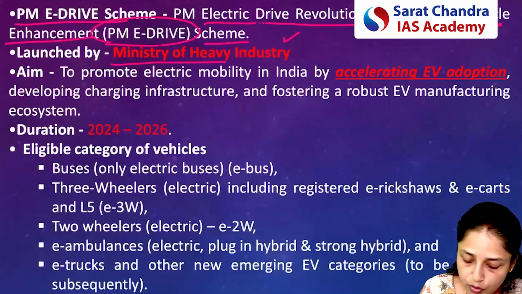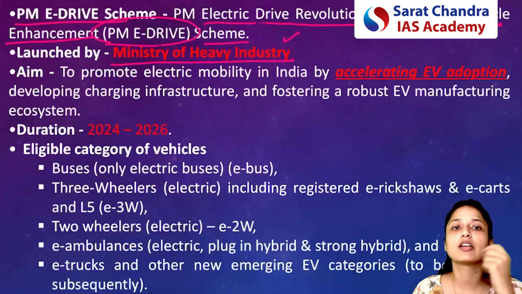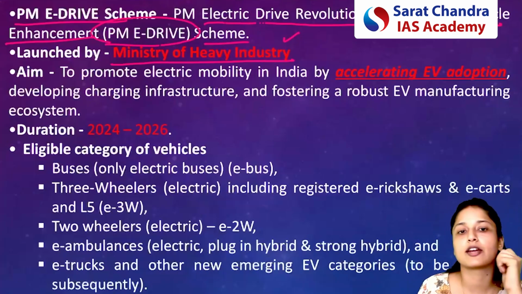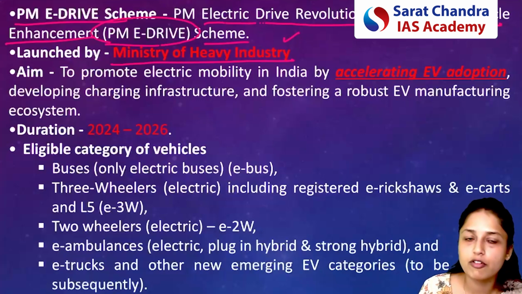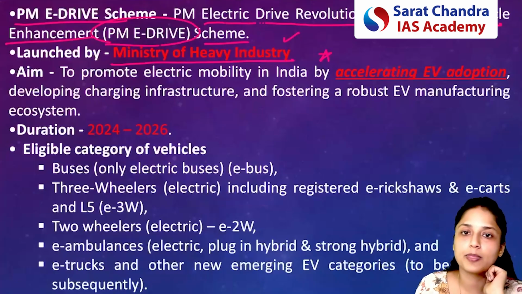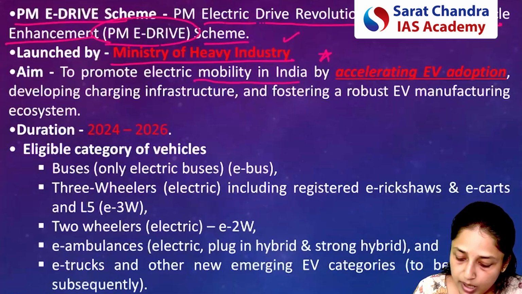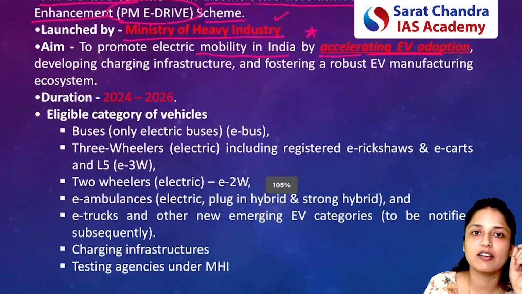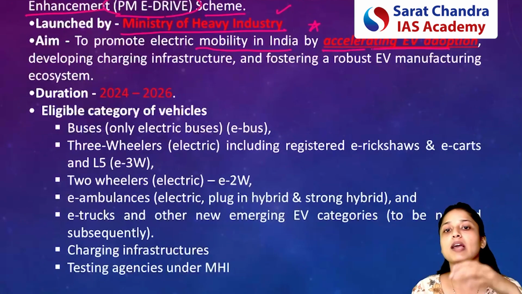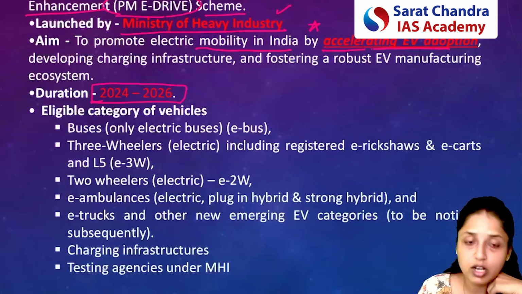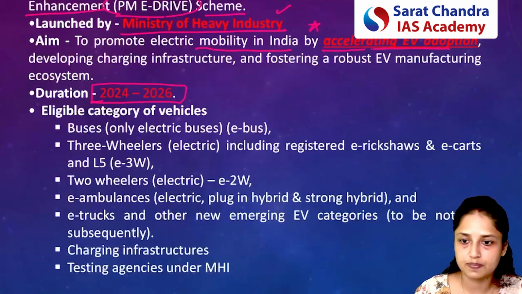Now it is very important for you to know the ministry, because UPSC generally confuses with the type of ministry. It may confuse with the Ministry of Electronics, or the Ministry of Renewable Energy or the Ministry of Power. So please remember, the ministry involved here is the Ministry of Heavy Industry. Its main aim is to promote electric mobility in India by accelerating EV adoption. Government will be providing various kinds of incentives so that people are attracted towards EV adoption. Please remember the timeline: the duration for this scheme is from 2024 to 2026.